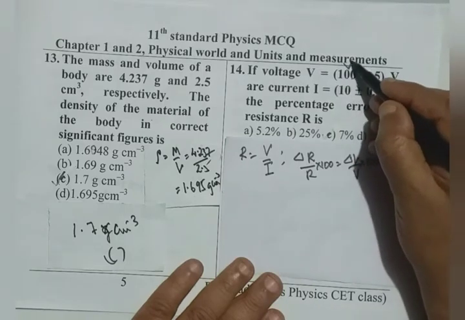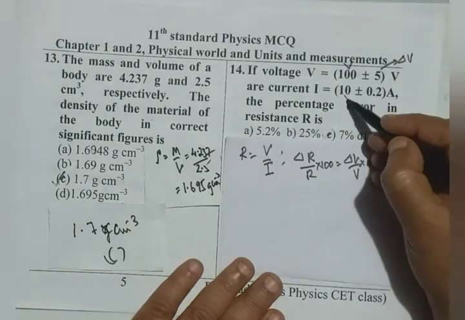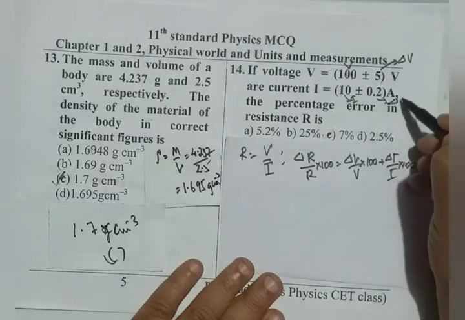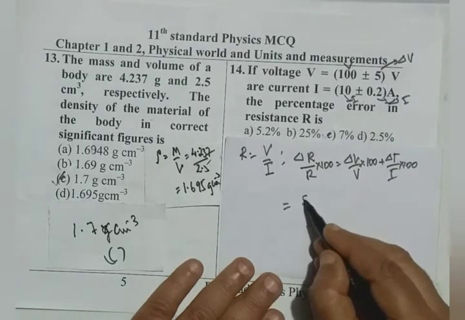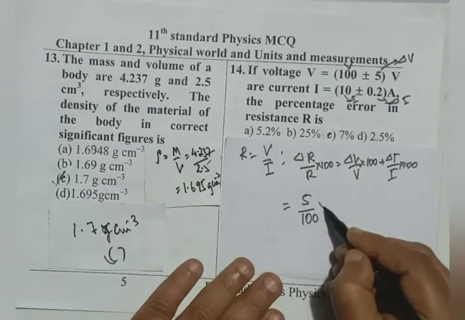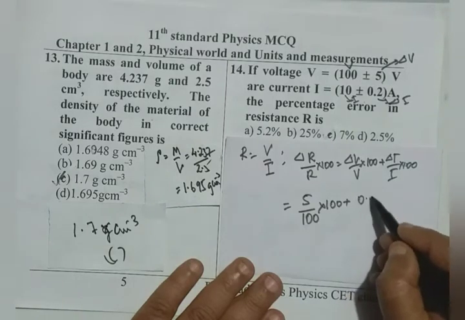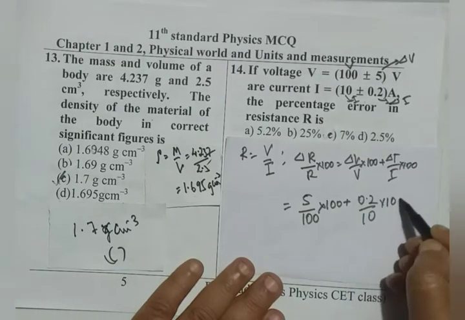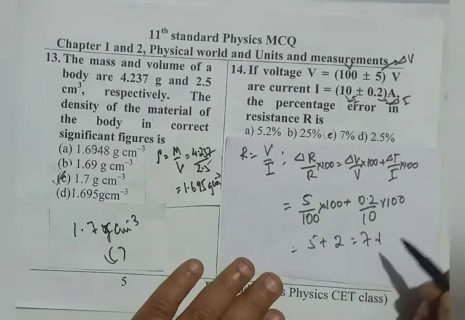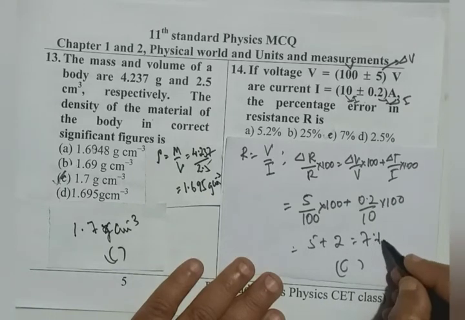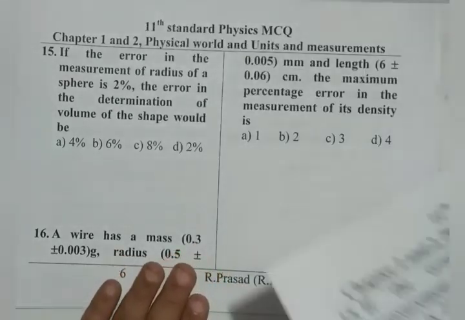So this is our V and this 5 is delta V. In the same manner, this is our I and this is delta I. We substitute everything and we get: delta V is 5 by 100 into 100 plus delta I 0.2 by 10 into 100, which amounts to 5 plus 2, which is 7%. Therefore, option C is correct.